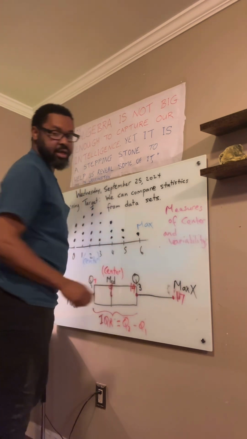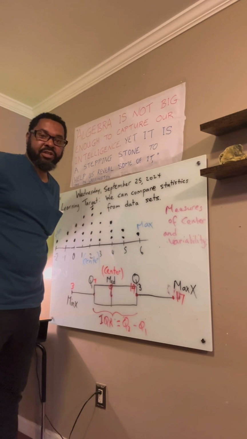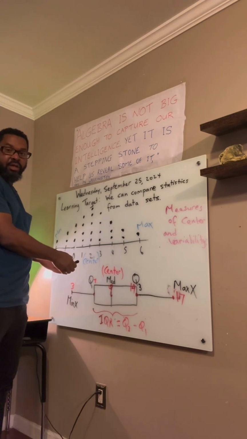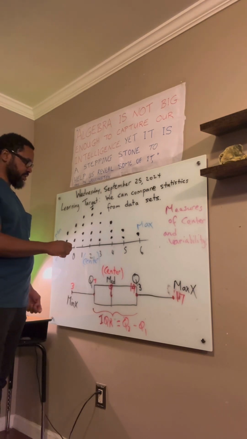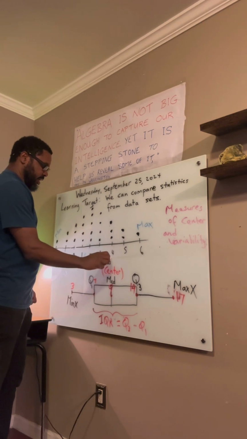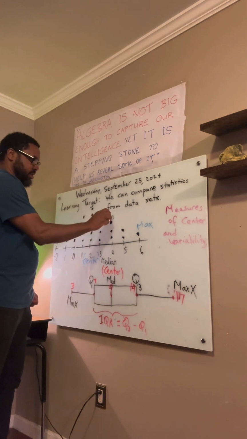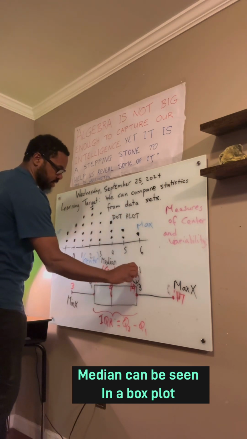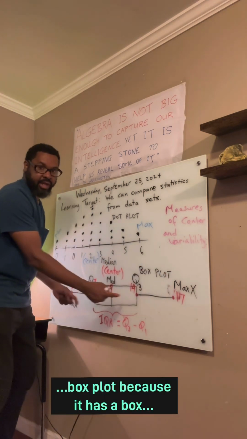All right, so we need to discuss measures of center and variability in order for us to finish this lesson. Measures of center literally means the center. We are talking about the median, which you can definitely see when you work on a dot plot. So this is a dot plot. Or when you work on a box plot, because it has a box, like a rectangle.